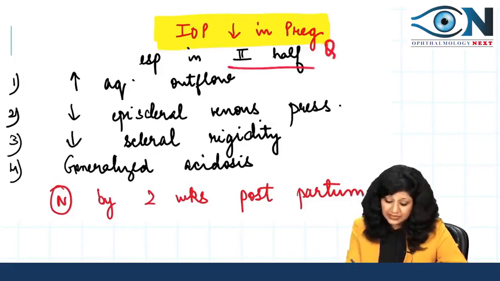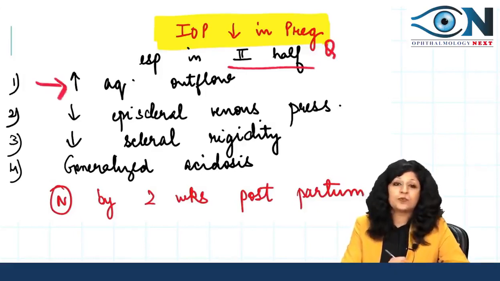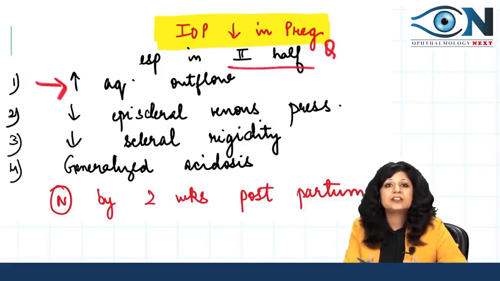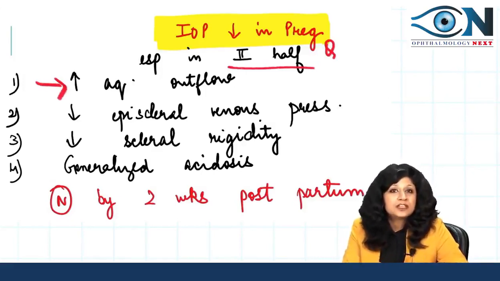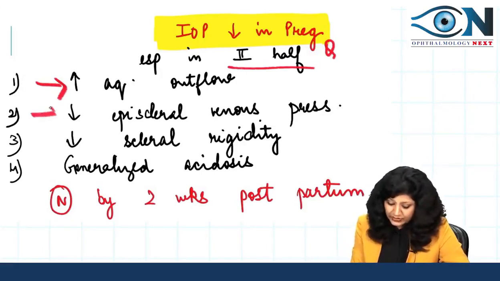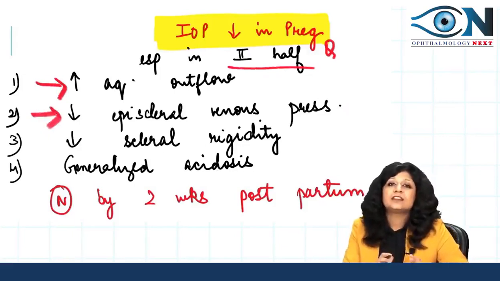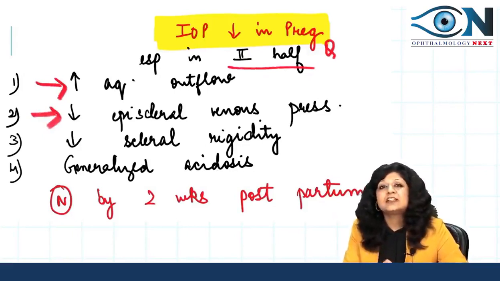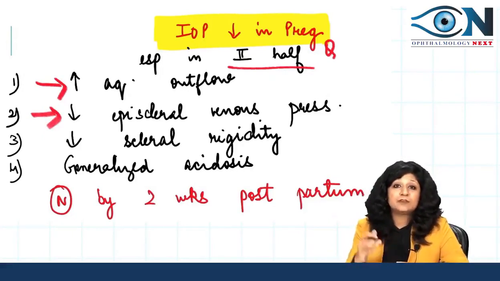One very important thing is the increase in aqueous outflow, which leads to a decrease in intraocular pressure. Second, there is a decrease in episcleral venous pressure, and this will decrease the intraocular pressure.